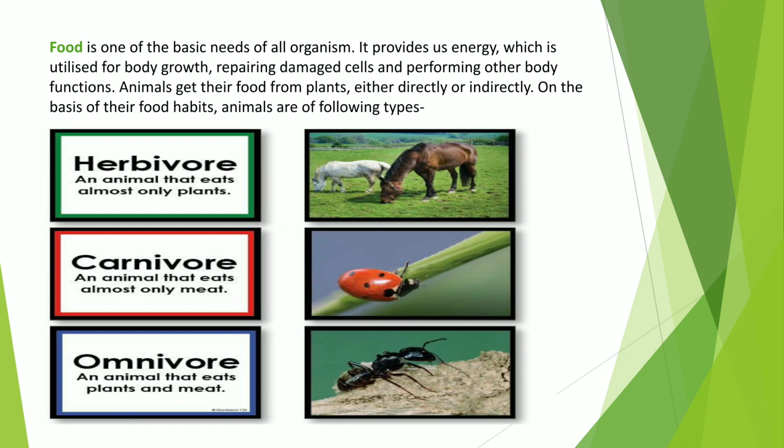Then omnivores. The word omnivore is made up of two words, omni and vorus. Omni means all and vorus means eaters, means the animals which eat everything. Everything means they eat plants as well as animals. Such type of animals are called omnivores. Examples of omnivores are deer and sparrow, etc.